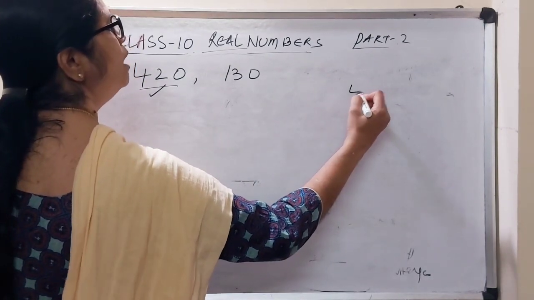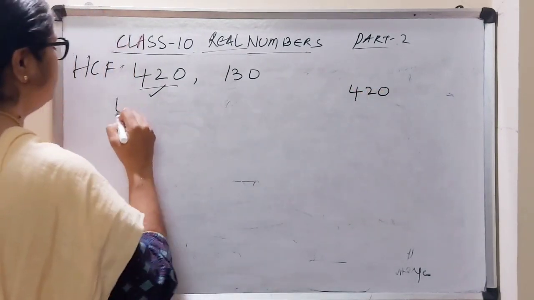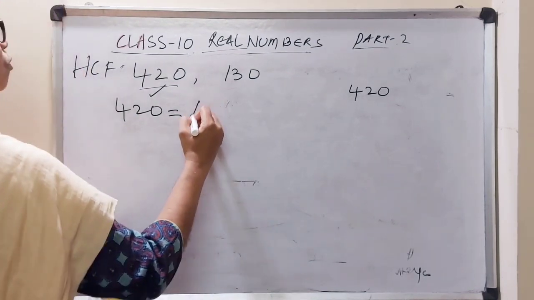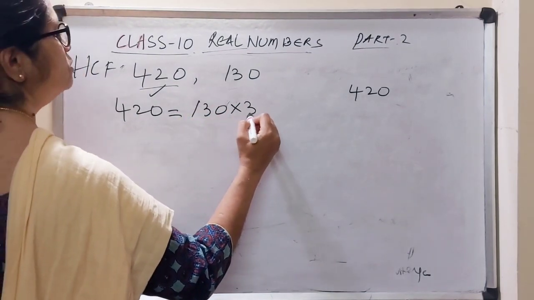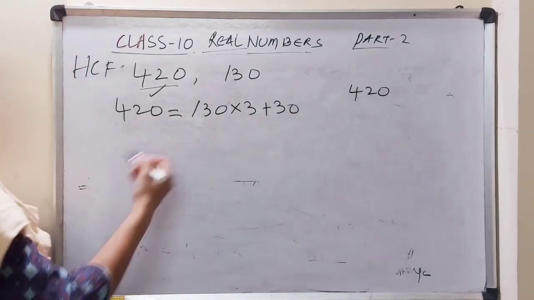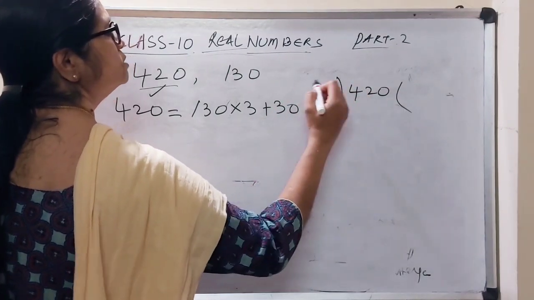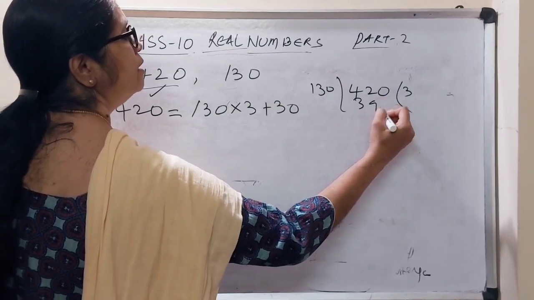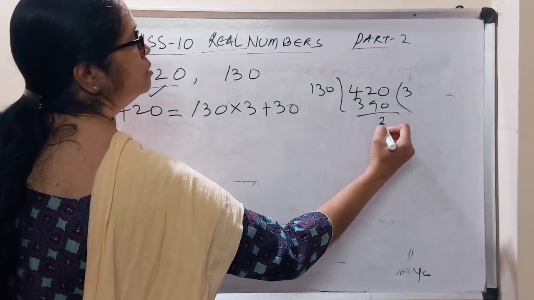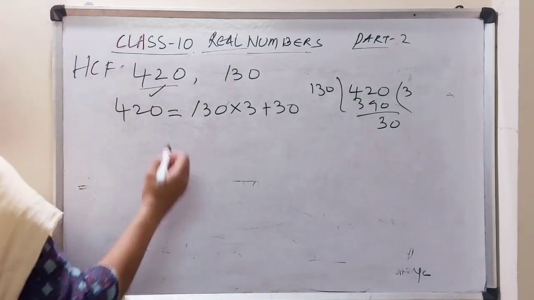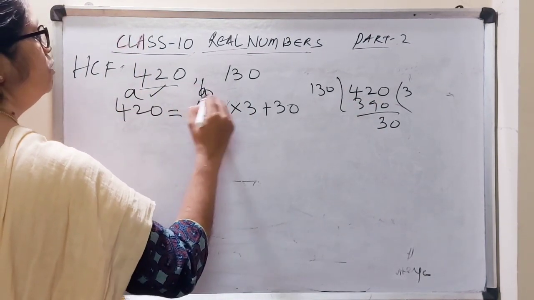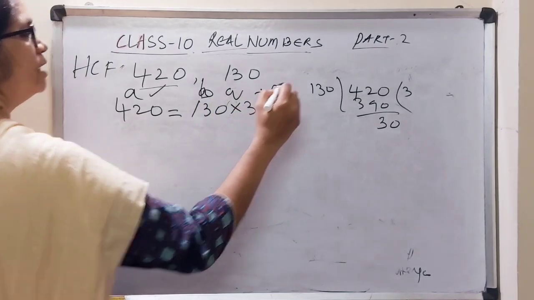So I will write 420 is equal to 130 into 3 plus 30. How did you get it? It is simple, you just divide: 3 times 130 is 390, and the remainder is 30. So this is a equals bq plus r.